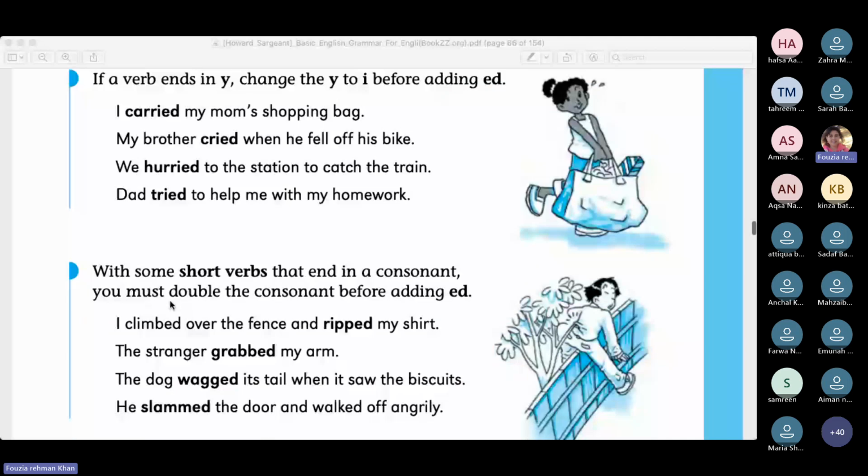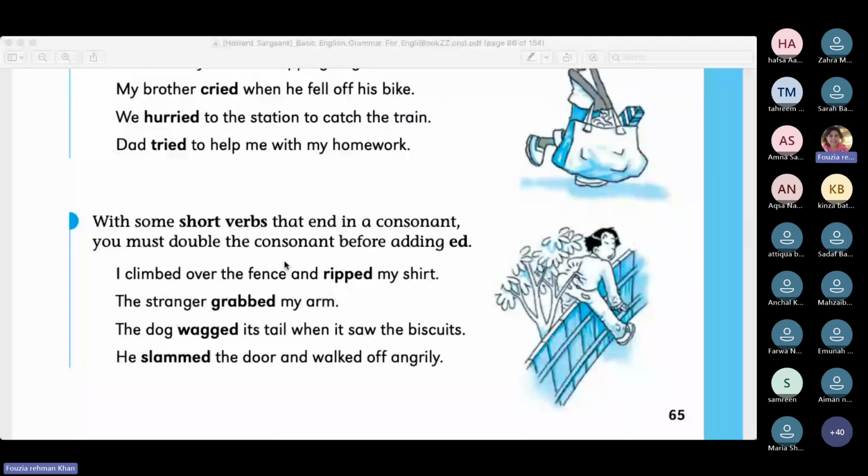Other than that, there are some words that end with consonants. We had enough discussion in the previous lecture about the vowels and consonants, and I told you that these are phonemes. In simpler words, these are basically sounds, right? So if a verb ends with a consonant, you just double the last alphabet, right?